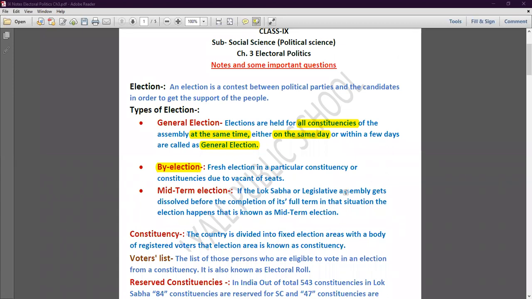Here in India, we have a 5 year term. The representatives are elected for 5 years. So before completing the term, if the assembly or the parliament gets dissolved, midterm elections are conducted. So now you all know that there are 3 types of election: general election, by-election, midterm election.